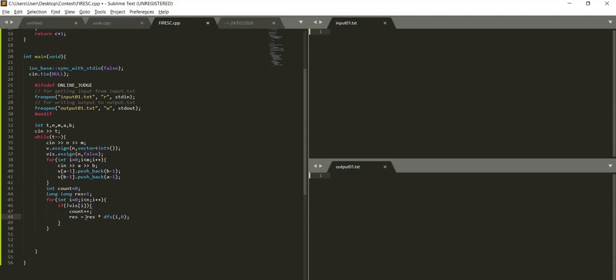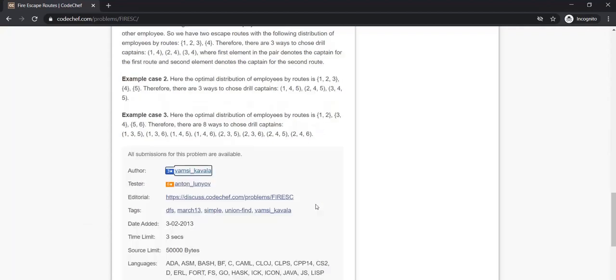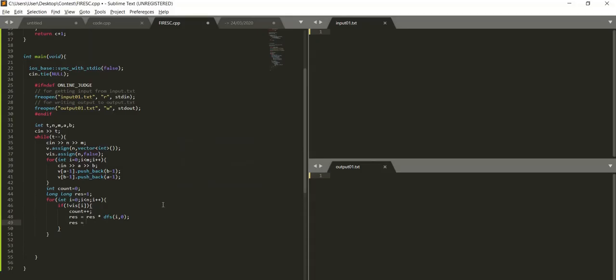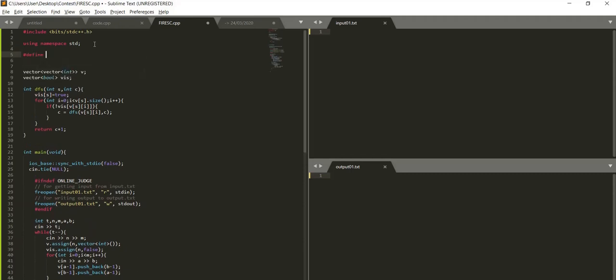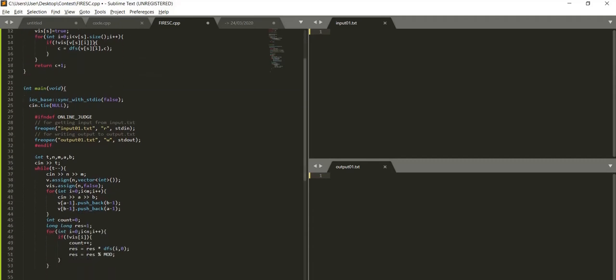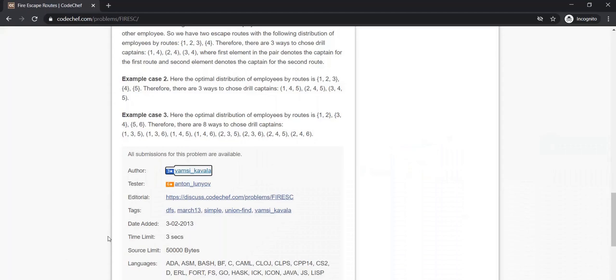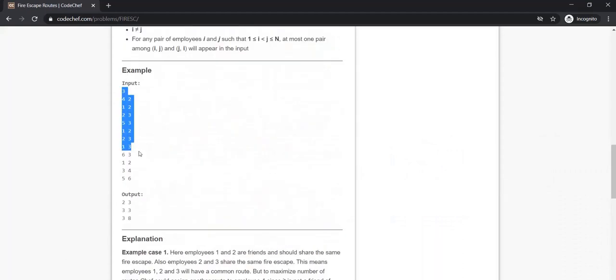So for all the components this would be done, and as this value would be large, as given here, we need to do modulo, right? So we would do modulo after each step. That's the correct way of doing it. We need to define it, of course, here. So let's define our modulo, right? So I think it's done. Yeah, now we need to print two things: one, the number of connected components, and second, the number of ways of choosing the captain. Let's try on this sample input.